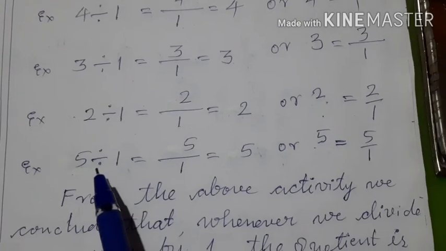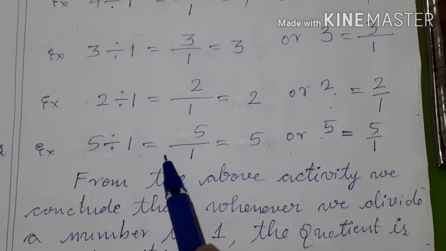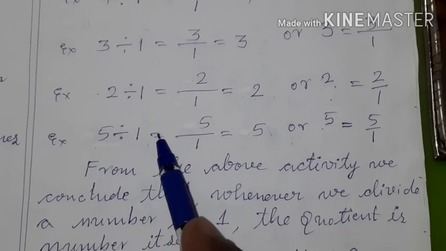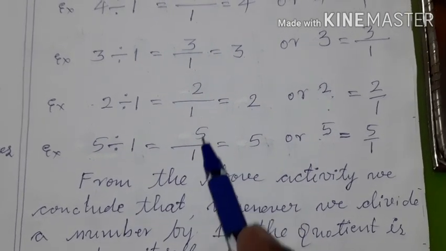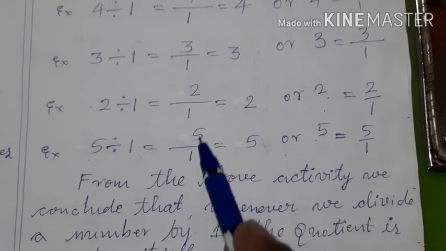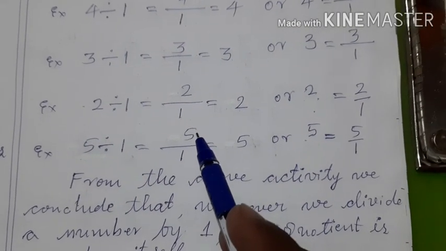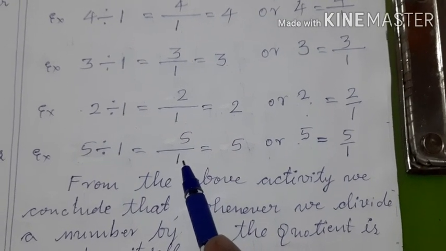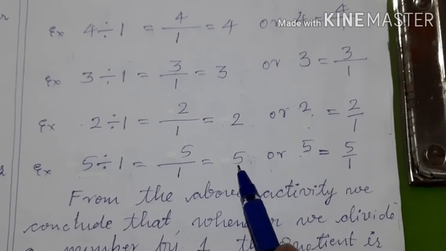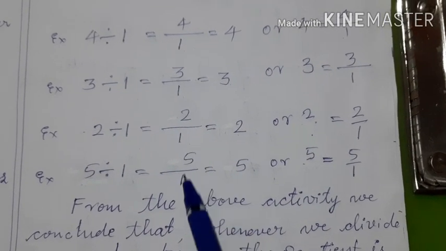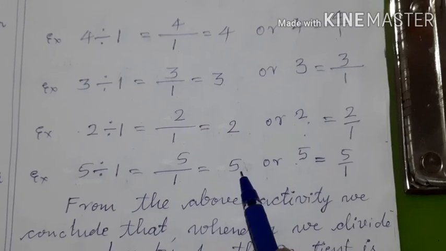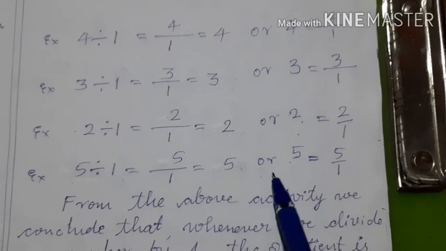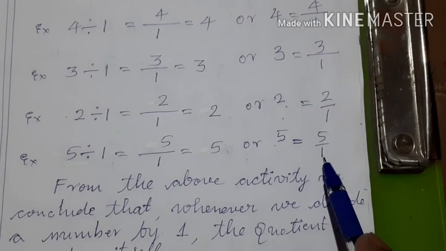Similarly, children, 5 divided by 1 means what? It is equal to 5 upon 1. Both are same. What is the meaning of 5 upon 1? There are 5 rupees and they should be given to one person. Then that one person will get how much? He will get 5 rupees only. That is why 5 upon 1 is equal to 5, or 5 is equal to 5 upon 1.